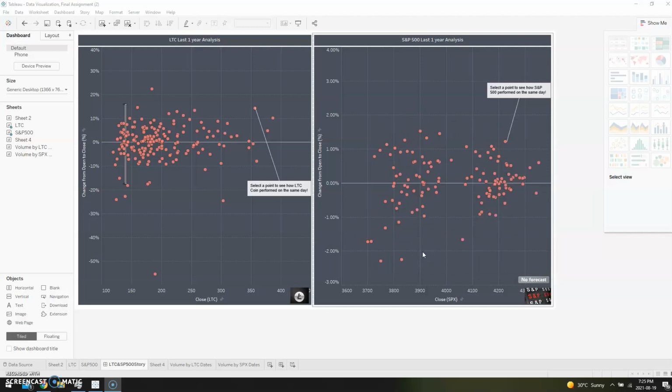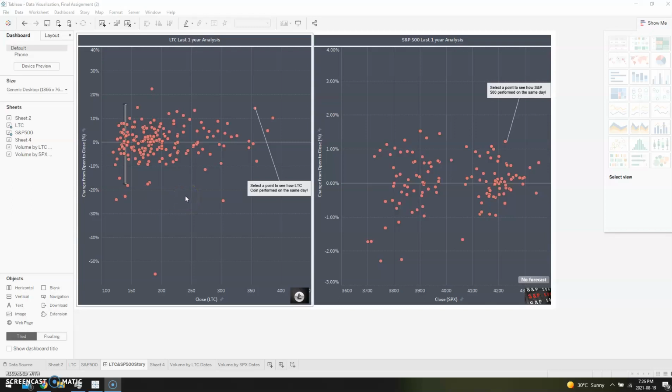So if you would like to make a more secure investment, I would definitely recommend you to choose the S&P 500 index, because probably the worst day is less than 2%. Even the worst day was like 2.29%. But on the other hand, if you really like to take risk, like a high risk, high reward investor, I would recommend you make the investment on Litecoin.